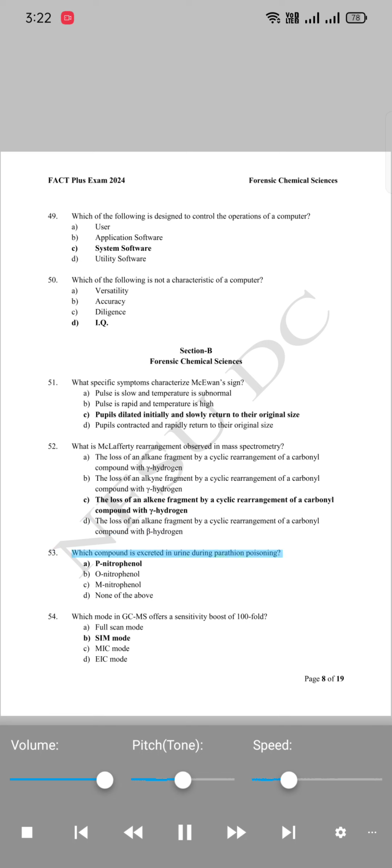53. Which compound is excreted in urine during parathion poisoning? A. P-Nitrophenyl. B. O-Nitrophenyl. C. M-Nitrophenyl. D. None of the above.